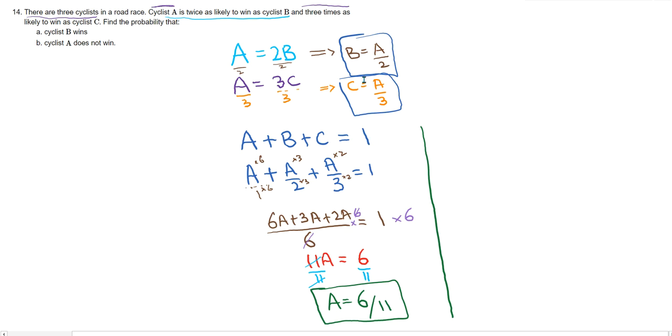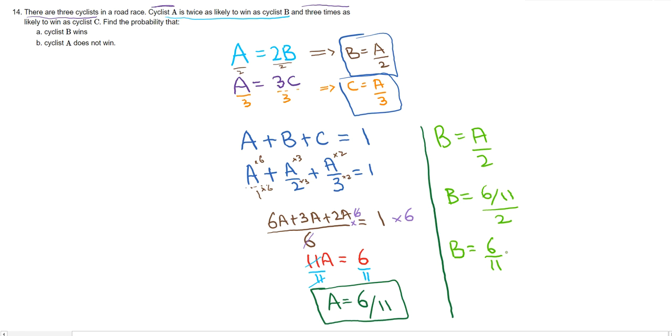All right, so all I'm going to do is just sub my A into that. And let's see what happens. So if my B is equals to A over 2, and A is 6 over 11, just going to sub that in. So B equals to 6 over 11 and this over 2. Now let me rewrite this so it's very clear as to what we are doing, otherwise it will become confusing. So 6 over 11, I'm going to write it like this. And this whole thing, which is a vinculum sign, there are two vinculum signs here. One is 6 over 11, then the whole thing over 2.